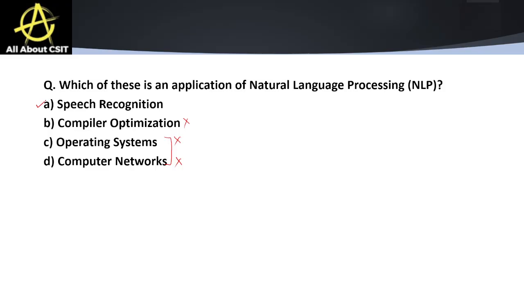So the correct answer is speech recognition. Its classic examples can be Siri, it can be Alexa. These are natural language processing, where machines can understand languages, machines can understand the commands shared by us humans, right? Like we humans do naturally. So the correct answer here is option number 1.